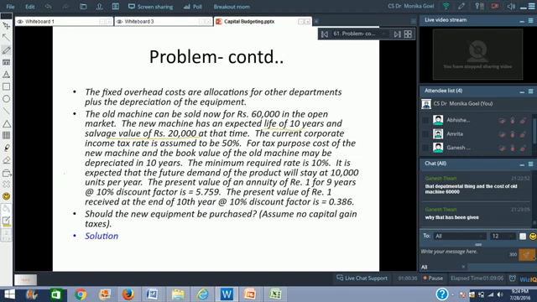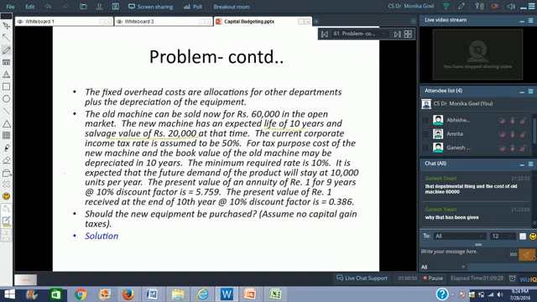Second is the fixed overhead costs, which are allocations for other departments plus depreciation. This is very clear. Fixed overhead costs are allocations of other departments, meaning there are other departments working for producing these 10,000 units. There are people who are getting salaries.